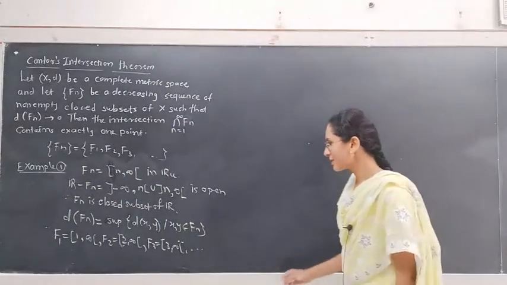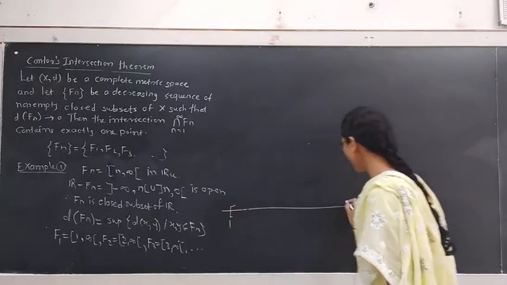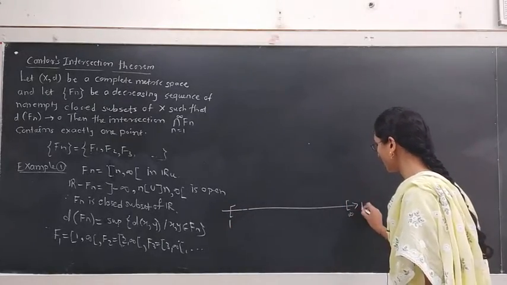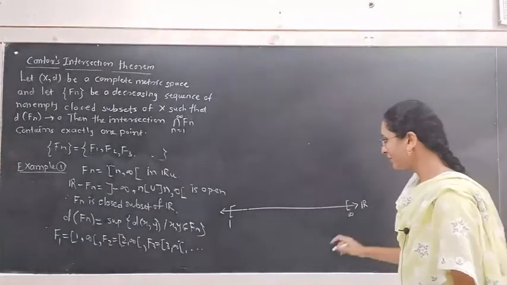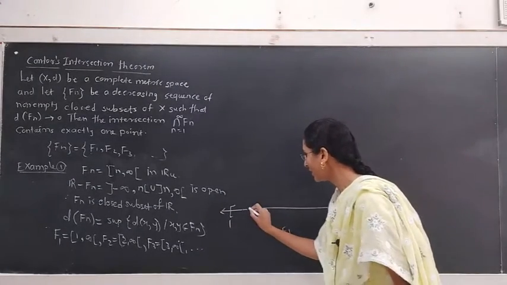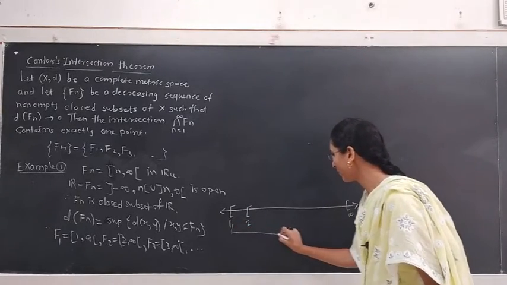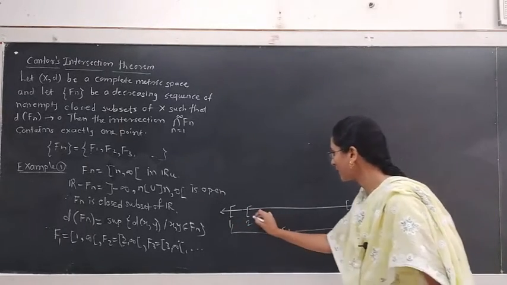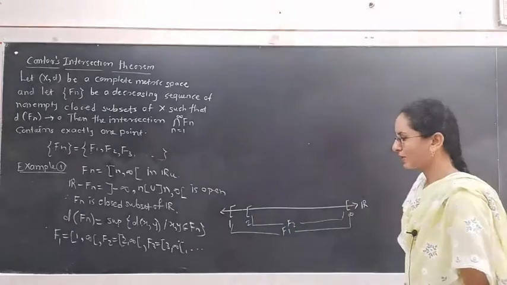If we consider these subsets on the real line, this is the set F1, then [2, infinity) is the set F2, and so on.